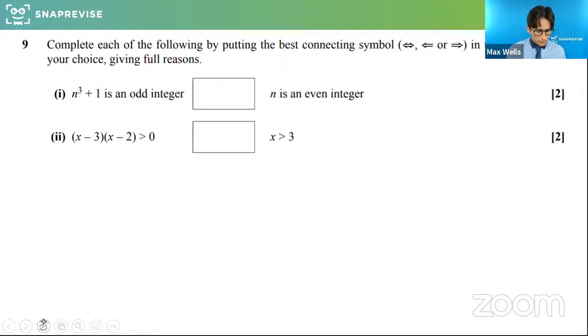So we'll have a look at this one together firstly. I think I might be blocking the question a bit here, so I'll read it out for you all. Right, complete each of the following by putting the best connecting symbol in the box. Explain your choice, giving full reasons. And we've got this double-headed arrow, which means if and only if, it's true either way. And we've got two implication arrows.